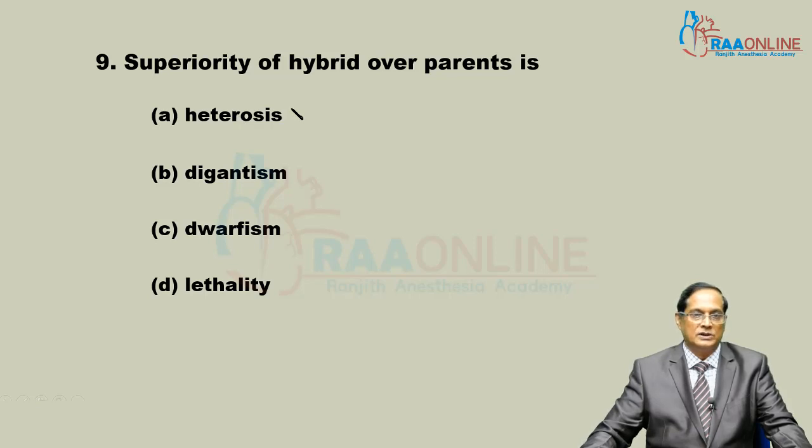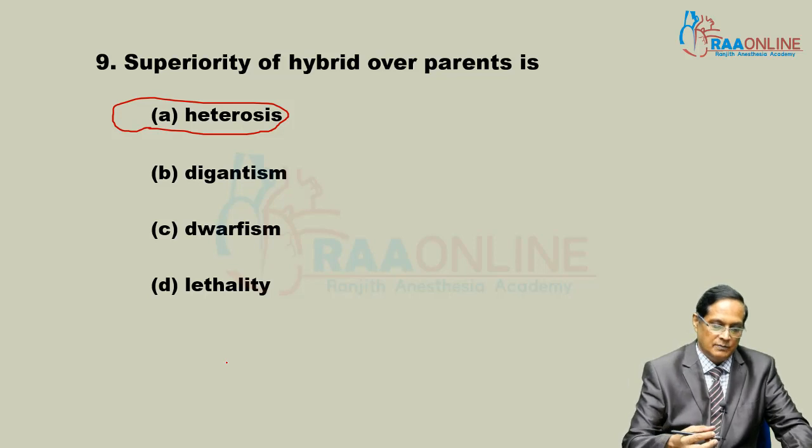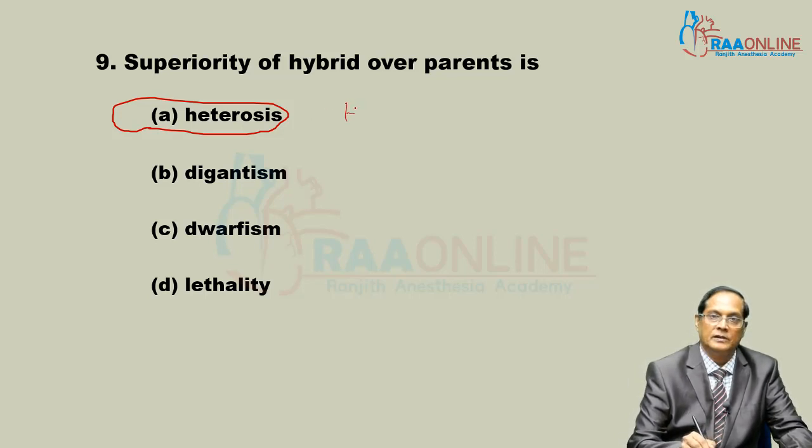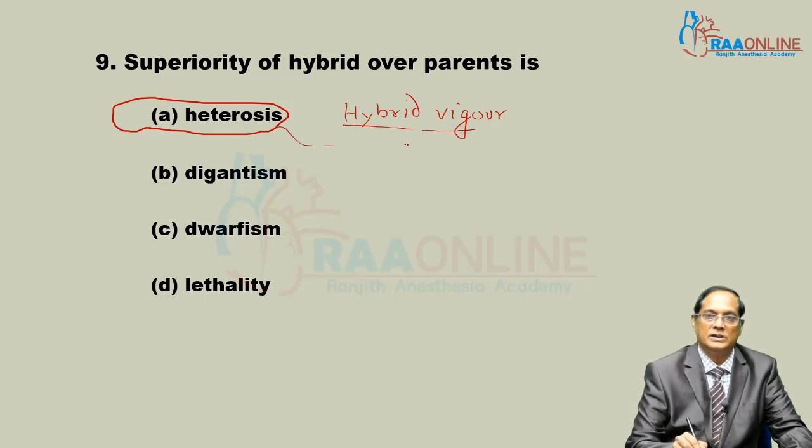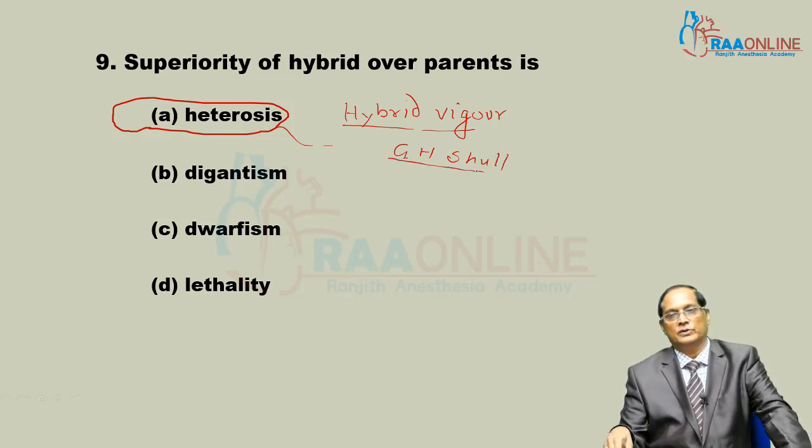Superiority of hybrid over the parent. This is a pre-medical question again. This is called heterosis or hybrid vigor. It is also called hybrid vigor. The term heterosis was given by G.H. Shull. That is, hybrids are better than pure.